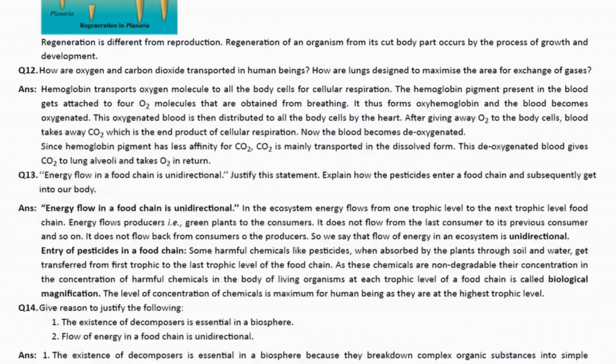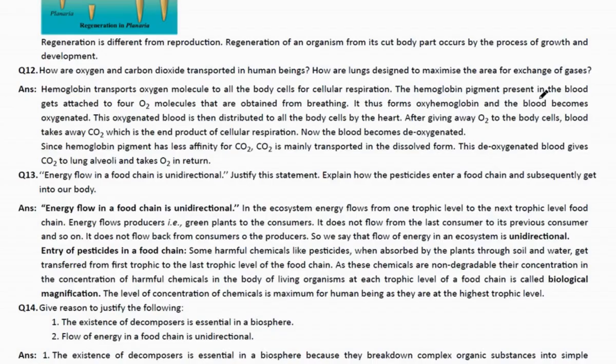Now moving to question number 12. How are oxygen and carbon dioxide transported in human beings, and how are lungs designed to maximize the area of exchange of gases? See, the oxygenated blood is passed to all the body organs, and this is due to hemoglobin, because hemoglobin transports oxygen molecules to all body cells for cellular respiration.